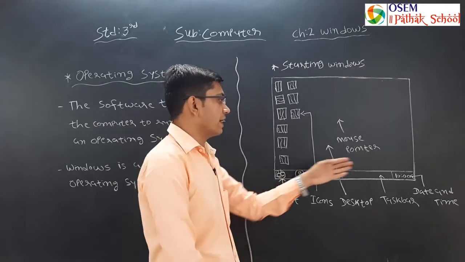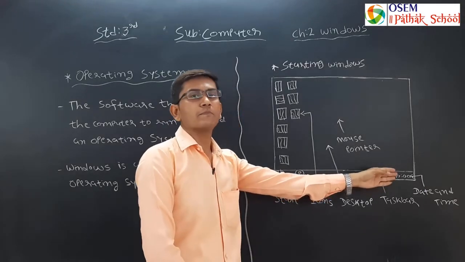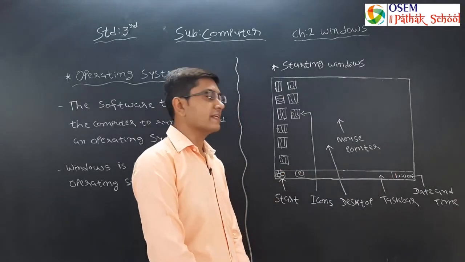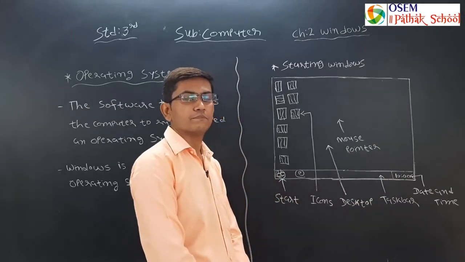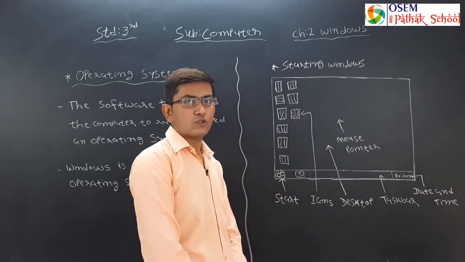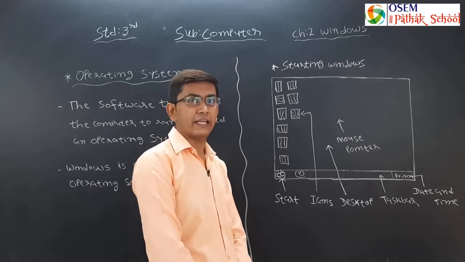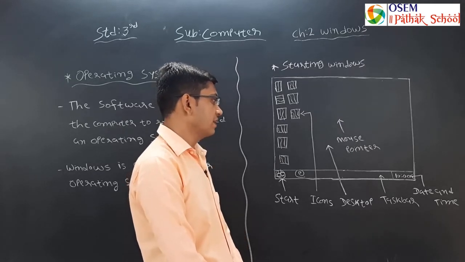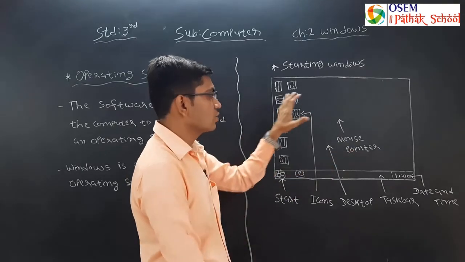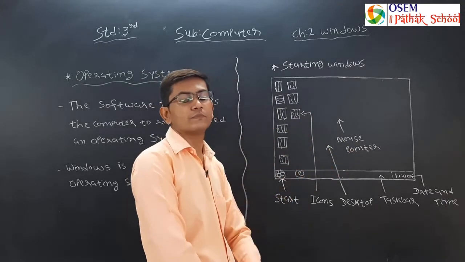At the right side of the taskbar, you can see current date and time, which is also known as notification area, and the whole part is known as desktop.